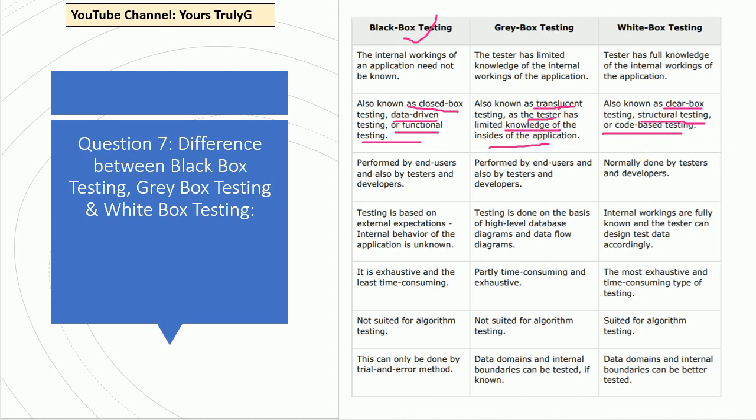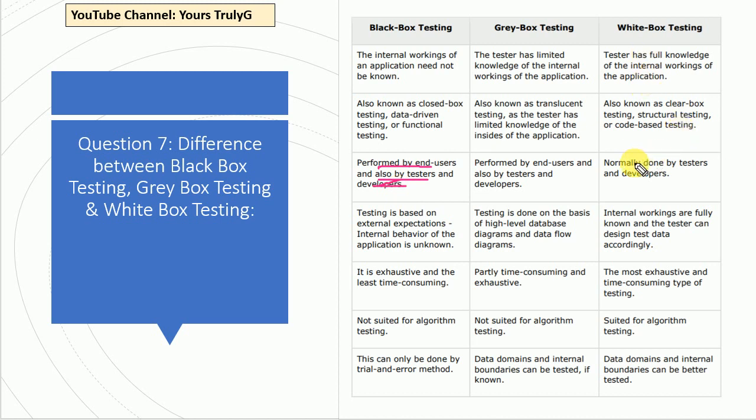Now coming to the next point related to black box testing: this is performed by the end user and also by testers and developers. Why it is performed by the end user, you can now predict, because here we don't have to worry about the internal structure. We don't have to worry about the internal programming or algorithm or anything related to the backend. So an end user can also perform this.